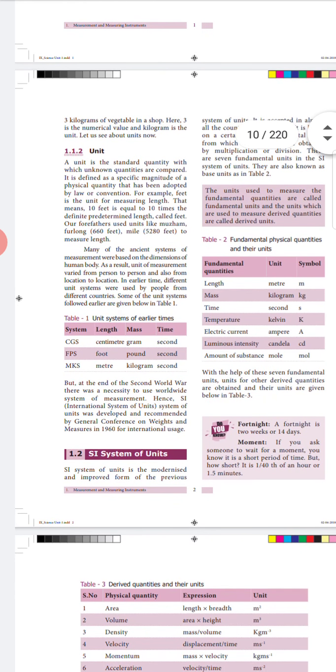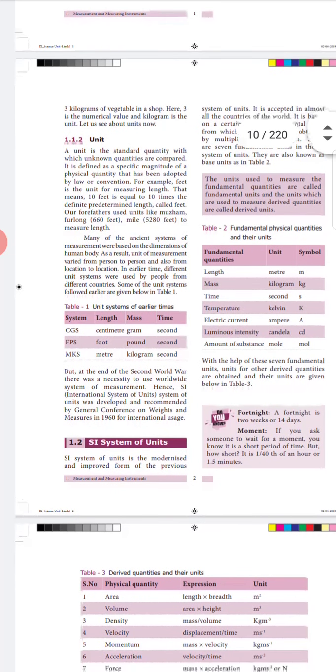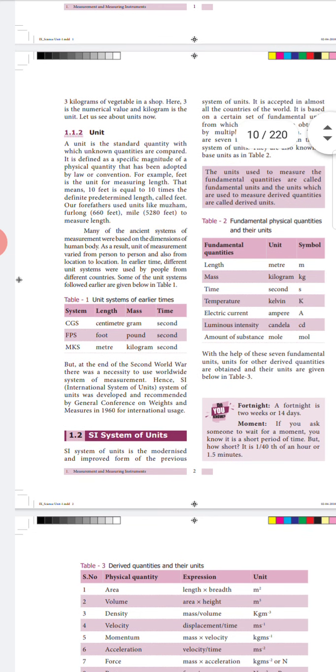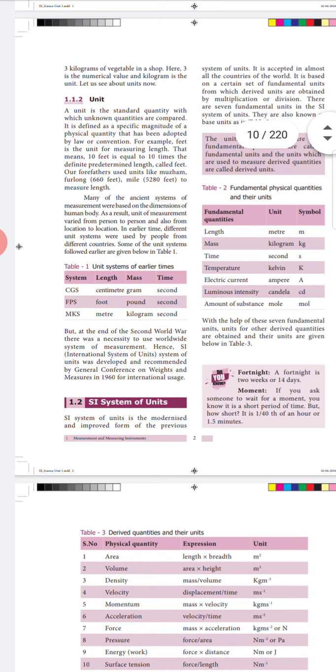But after the Second World War, at the General Conference of Weights and Measures in the 1960s, they derived a modernized and improved form of the already existing systems of measurements and units, called the SI system. SI stands for International System of Units.